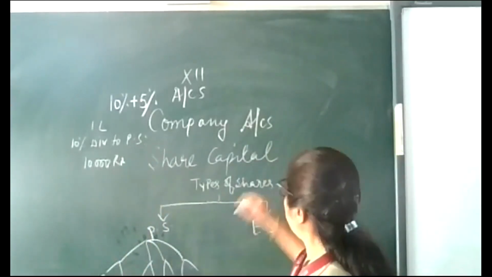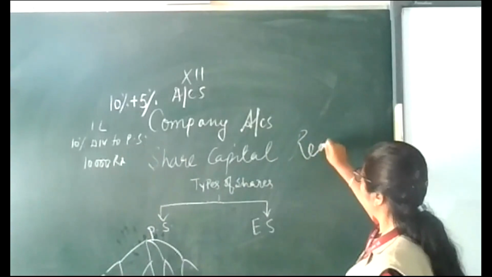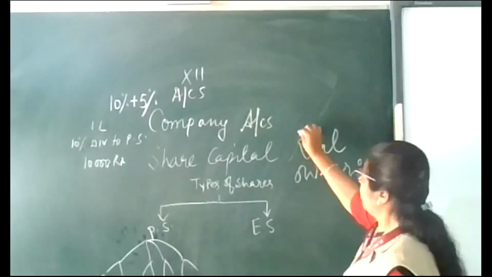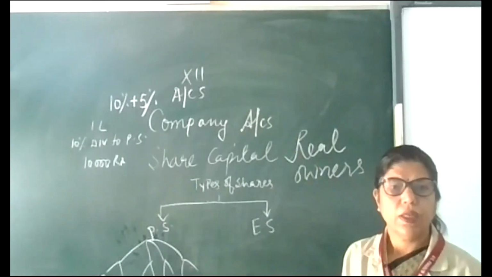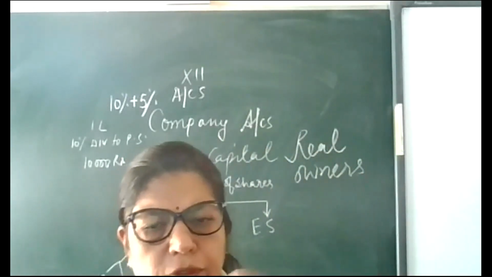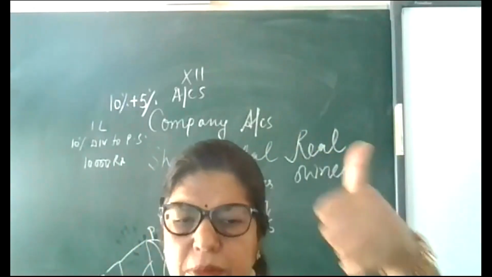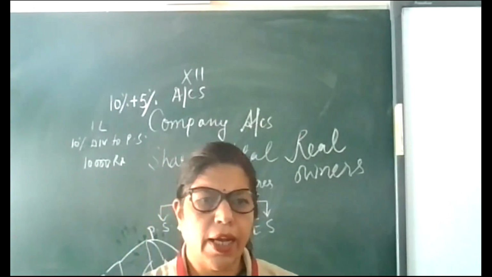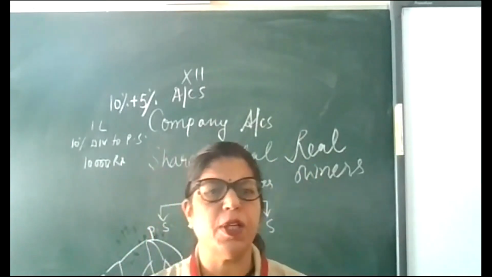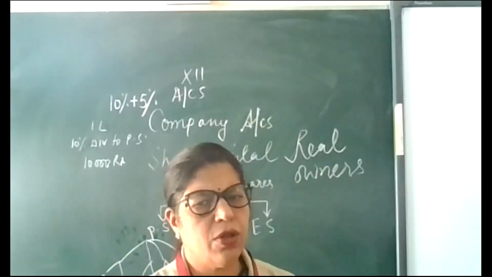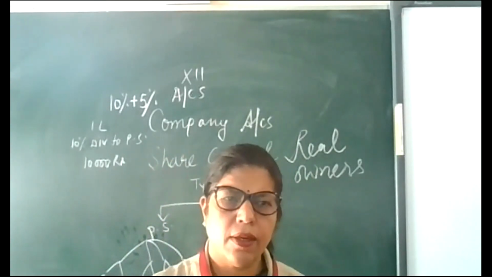Real owners of the company. Why? You can write it. They have the right to attend meetings. They have the right to give votes for selection of directors, etc. So they are known as real owners.